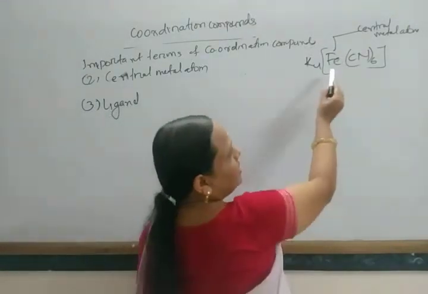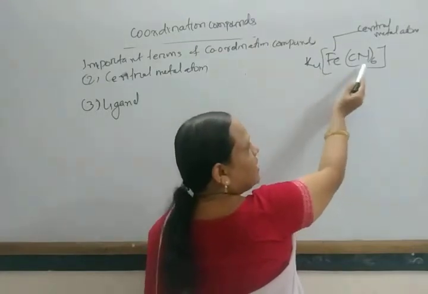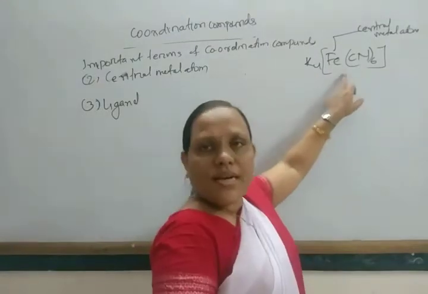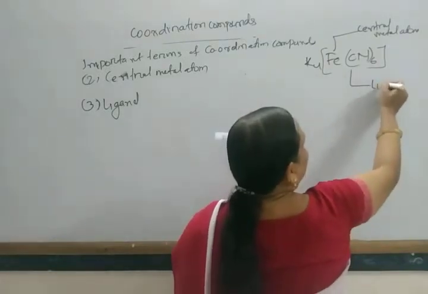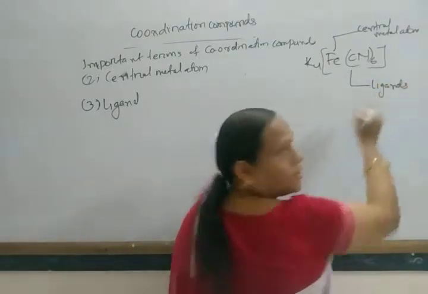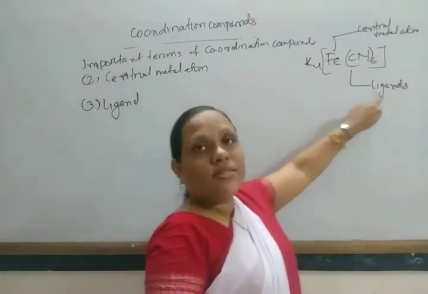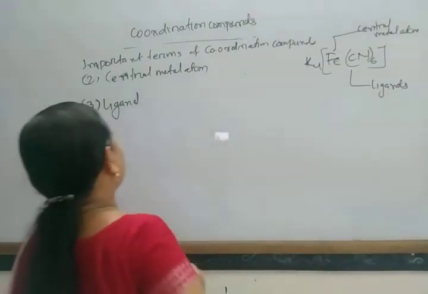So in this case, to this iron, 6 cyanides are linked through coordinate bond. So these are known as your ligands.